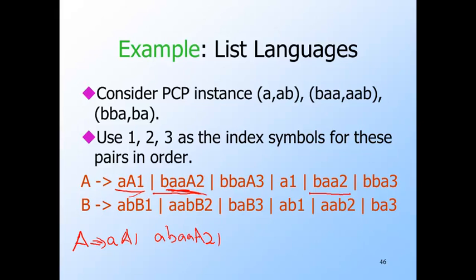And then we'll use the third pair, but we want to end it, so we'll use that production, and that gives us A B A B B A, and then 3, 2, 1.